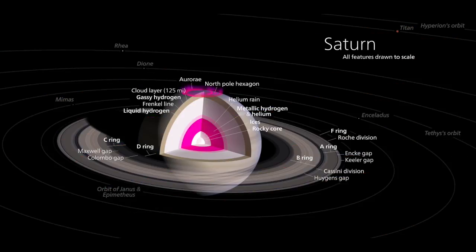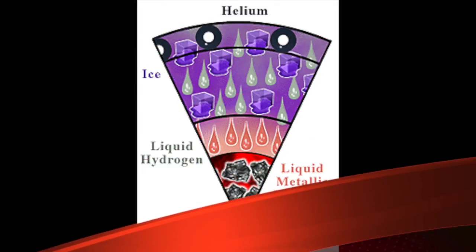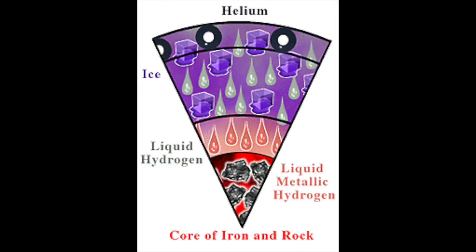The atmosphere consists of hydrogen, helium, methane, and ammonia gases. Then there is a liquid layer of helium-saturated molecular hydrogen that gradually transitions to a gas with increasing altitude. Next is a thicker liquid metallic hydrogen layer that surrounds the interior core, which is suggested to be similar to that of Jupiter, having a small rocky core. However, no one really is sure what the core is made of, as there is no definite evidence. The composition of Saturn is primarily hydrogen, helium, ice of ammonia, ice of methane, and water ice, and the core is suggested to be made of rocky and metal elements.